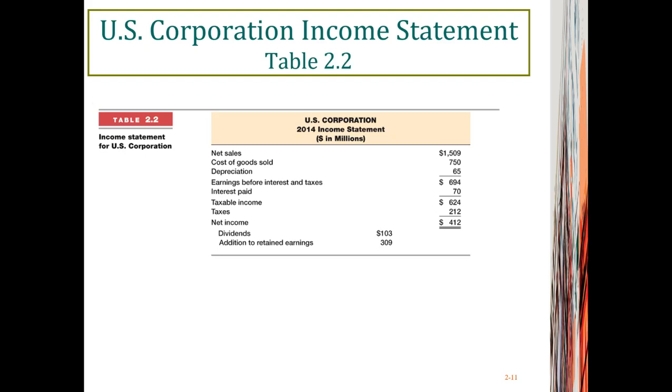So here we have three measures of earnings. First one, earnings before interest and taxes. That is, earnings belonging to, first, debt holders. Second, the U.S. government in terms of taxes. And the third one, shareholders. And taxable income includes all the earnings belonging to the U.S. government, IRS, and shareholders. And the net income measures the earnings that belong to shareholders.